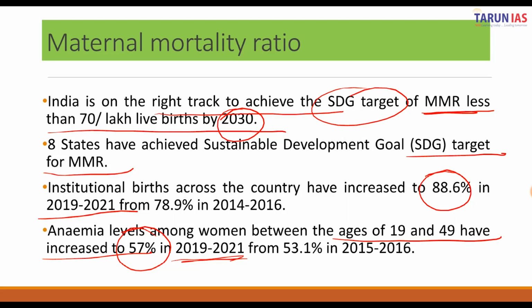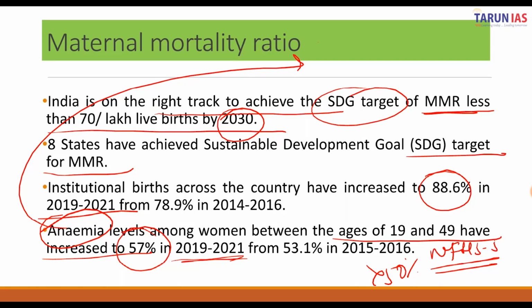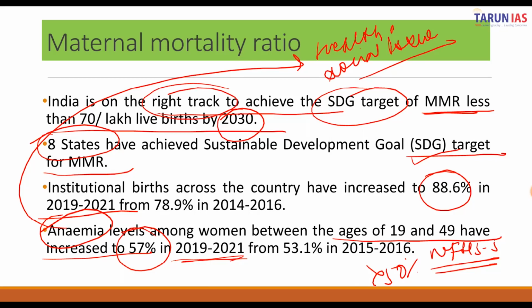The level of anemia according to National Family Health Survey 5 is greater than 50%. Anemia in women is not just a health issue, but a social issue as well. So 8 states in India have already achieved this SDG target for MMR, and India is on the right track to achieve the Sustainable Development Target of MMR less than 70 per lakh live births by the year 2030.